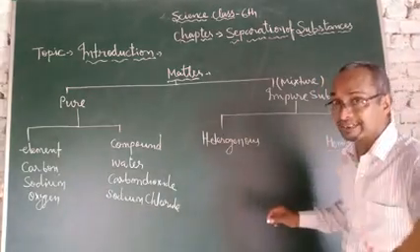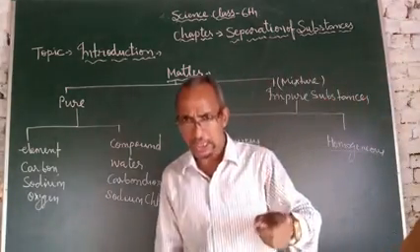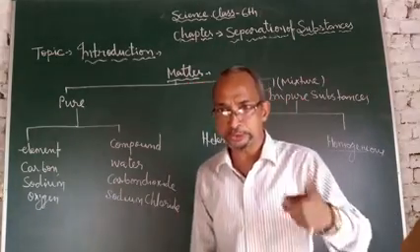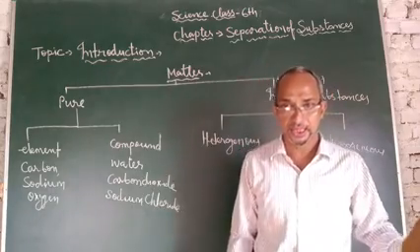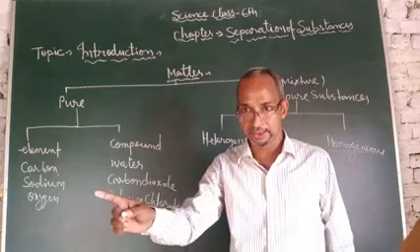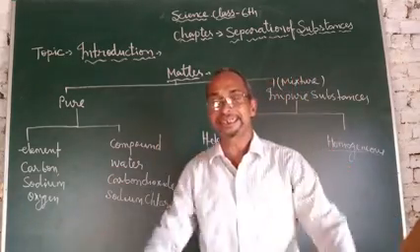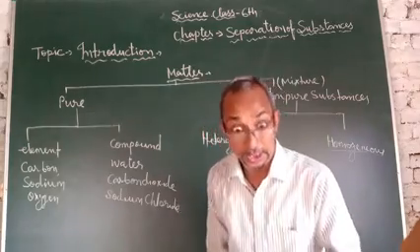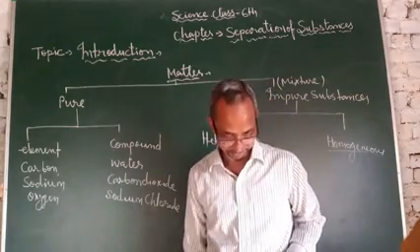Homogeneous mixtures, on the other hand, are mixtures in which the component particles are not visible because they mix completely. For example, sugar and water.